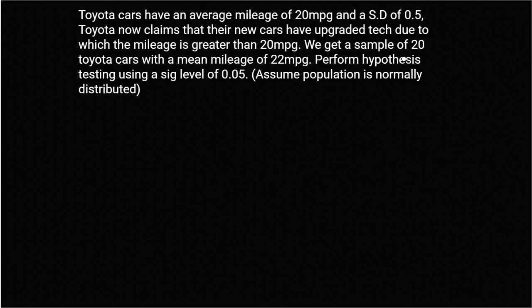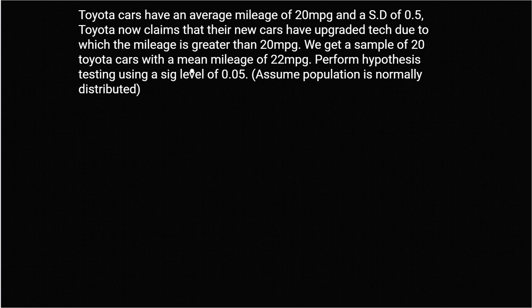We get a sample of 20 Toyota cars with a mean mileage of 22 miles per gallon. So what we have to do is perform hypothesis testing using a significance level of 0.05, and we assume that the population is normally distributed. So we have to prove whether their claim has some substance or not.